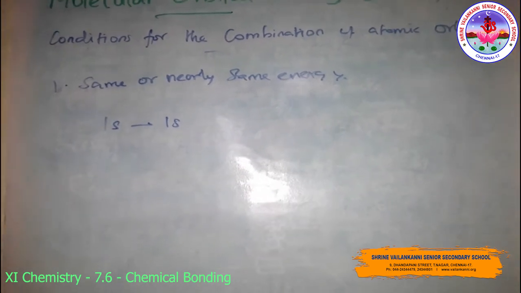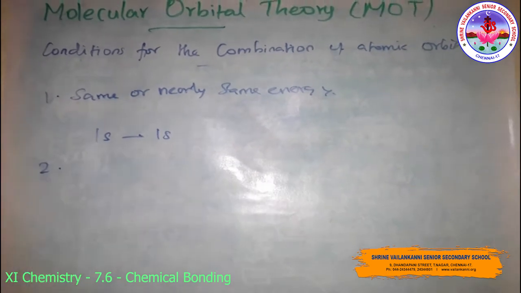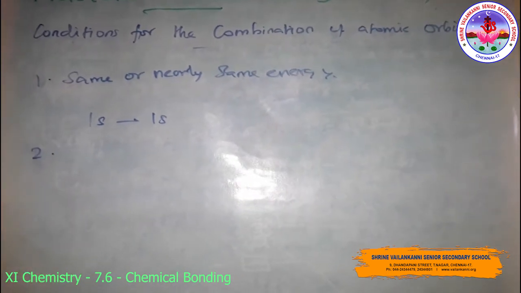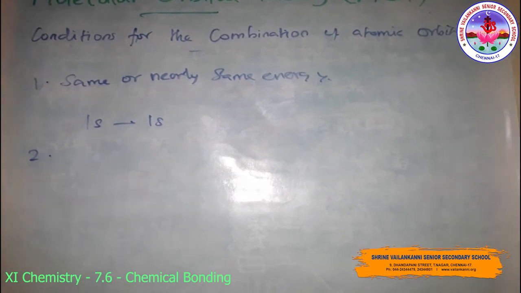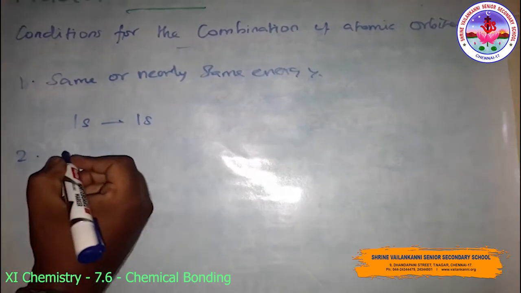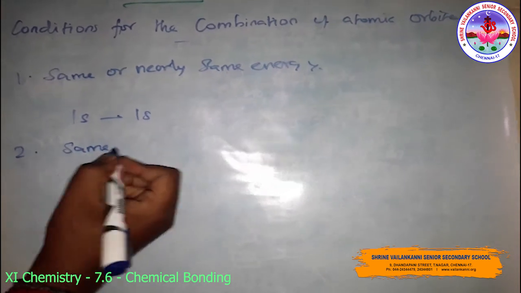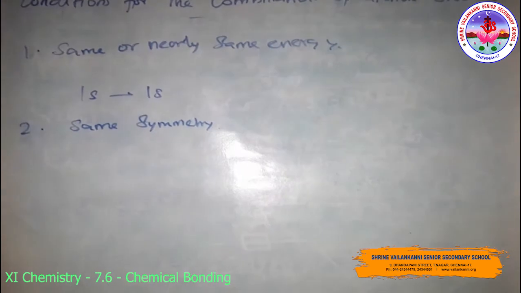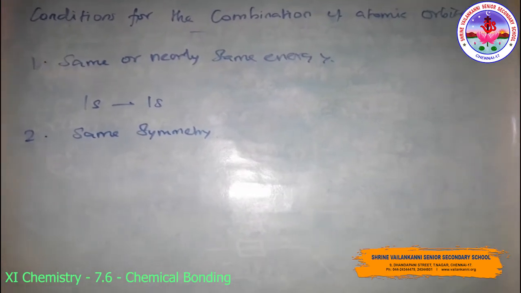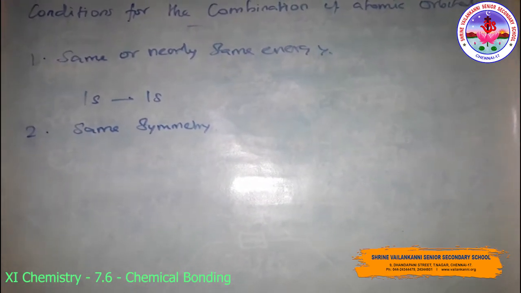The second is that the combining atomic orbitals must have the same symmetry about the molecular axis. By convention, the z-axis is taken as the molecular axis.